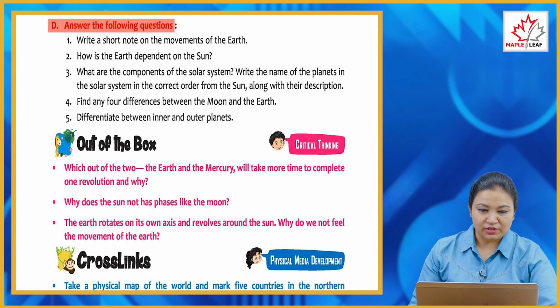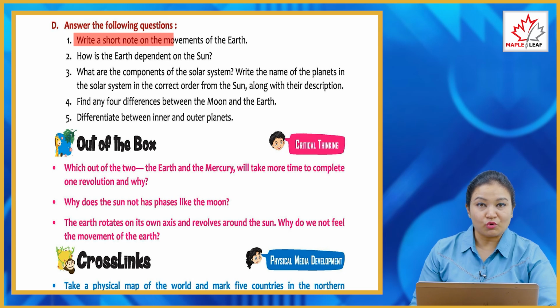D. Answer the following question. Write a short note on the movement of the Earth. Besides rotation on its axis, the Earth also moves around the sun in a fixed orbit. This movement of the Earth around the sun is called revolution. The Earth completes one revolution around the sun in 365 days and 6 hours.